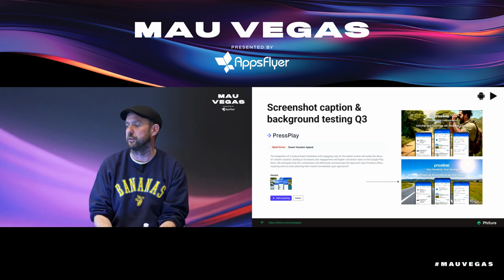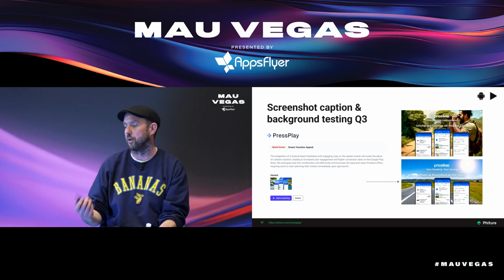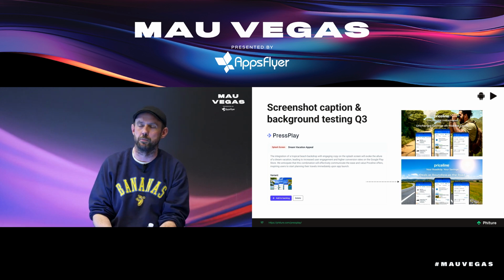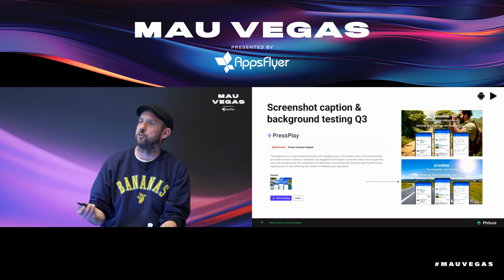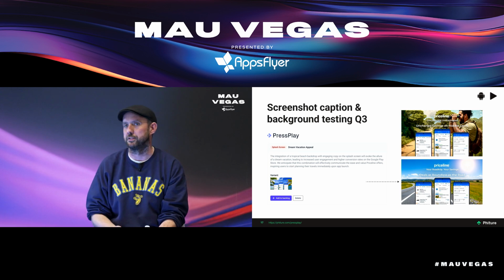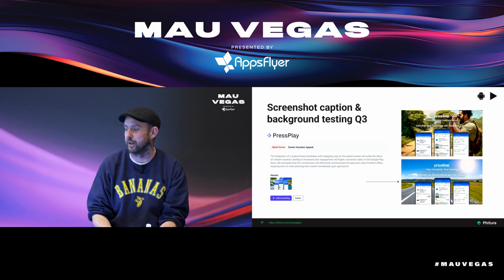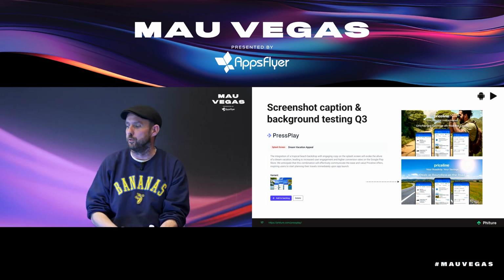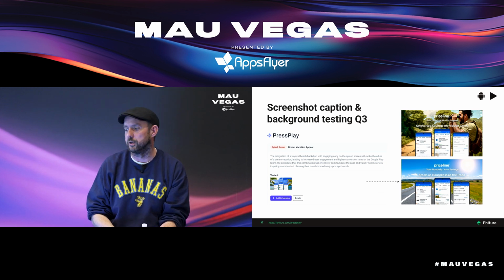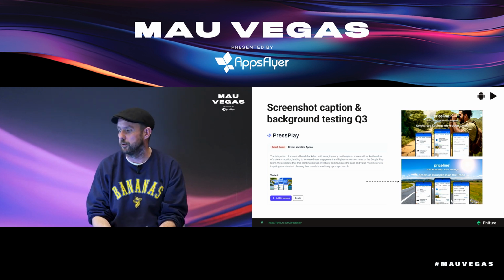To really make sure that we can touch screenshots, which is hard, right? Google and Apple are both asking that you have to show the app or the game actually in the UI that it is, so that it's also very clear to the user what they're getting into. But you can do a lot with marketing copy on top of those screenshots and different imagery that you put in the background.